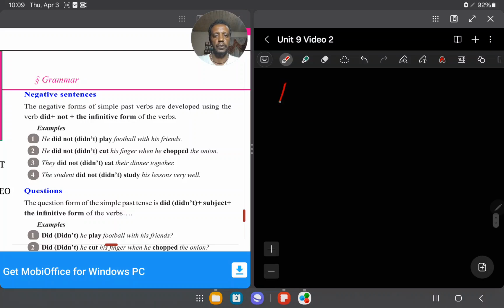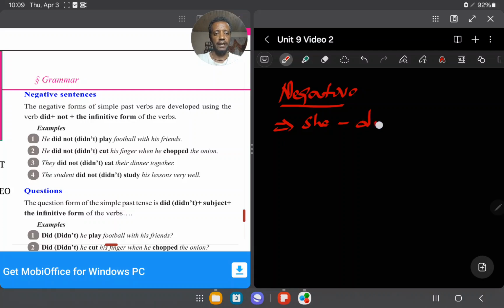Negative form. I want to show you here the negative form. Here is, I think, the auxiliary that is do or does. Actually, when you talk about the simple past tense, no difference at all. For example, let me show you here. If you say she, in the simple present tense, you can say does. And if you say they, you can say do. When you talk about simple present tense. But the past form of this word is the same, did. That is did. Okay.